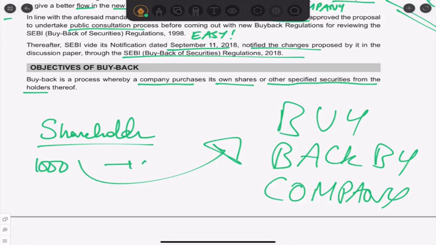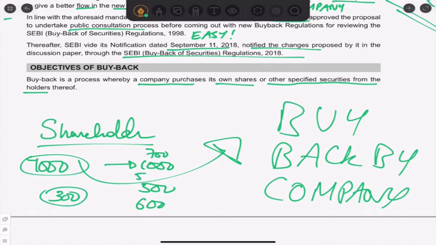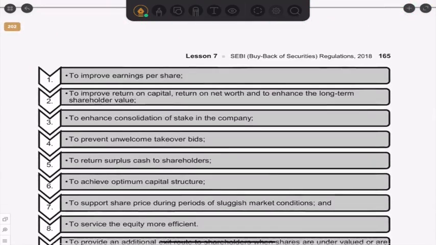The shareholder can give the entire 1000 shares, or 500 shares, 600 shares, 700 shares, 5 shares, whatever. Also the company can give an offer only for 300. We want to buy back 300 shares only, we don't want to buy back the entire 1000. Of course, we'll study all those details later.